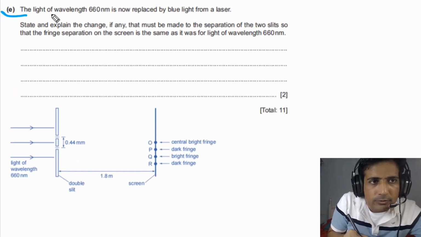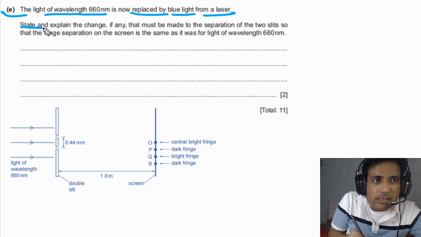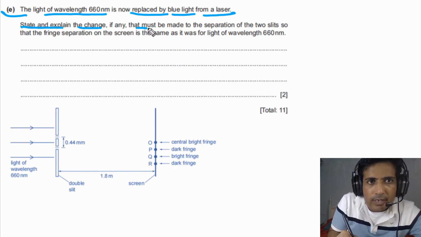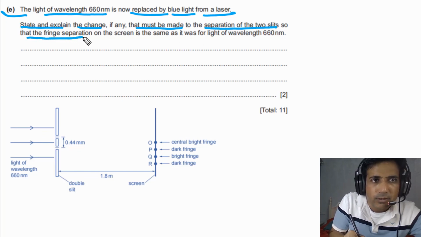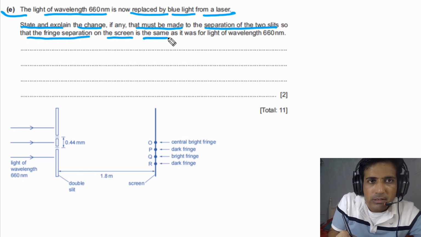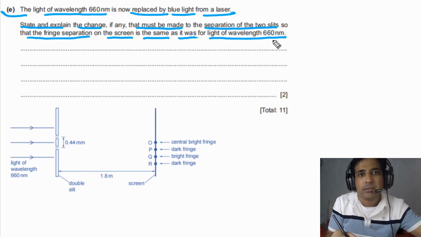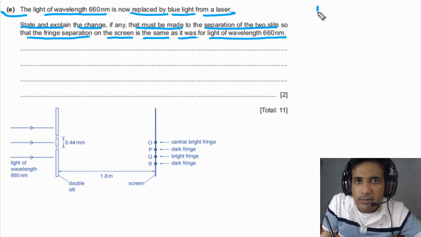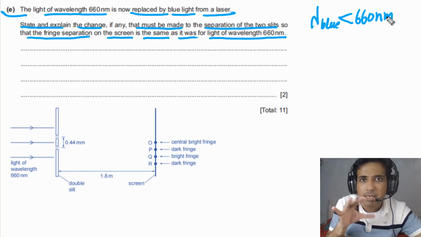For part E, it is given to us the light of wavelength 660 nanometers is now replaced by blue light from a laser. State and explain the change, if any, that must be made to the separation of the slits so that the fringe separation on the screen is the same as it was for light of wavelength 660 nanometers. First of all, we need to understand the wavelength of blue light. This is shorter than 660 nanometers. So in this case, it simply means that lambda has been decreased.